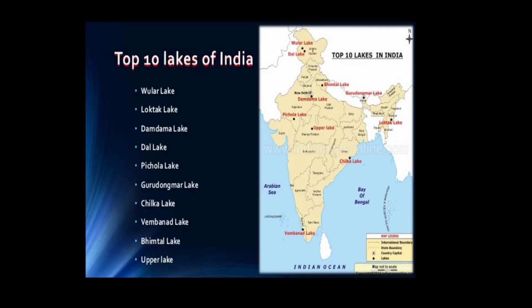You can see here some important lakes of India, like Wular Lake and Loktak Lake. Loktak Lake lies in the state of Manipur. Damdama Lake is in the state of Jharkhand. Dal Lake is in the state of Jammu and Kashmir. Pichola Lake is in the state of Rajasthan. Vembanad Lake is in the state of Kerala. Bhimtal is very near Nainital in the state of Uttarakhand. These are the important lakes. Apart from these, oxbow lakes are also formed in the plain areas.